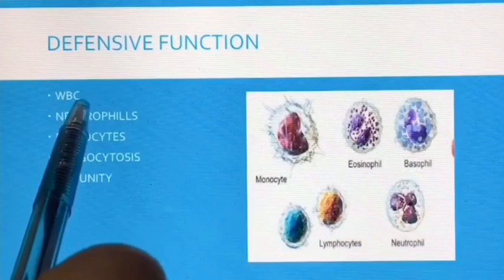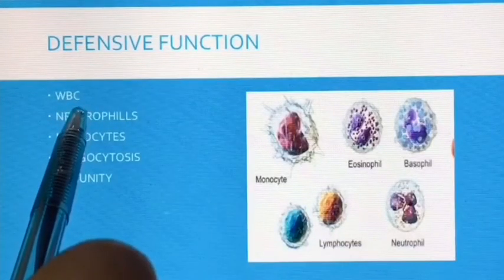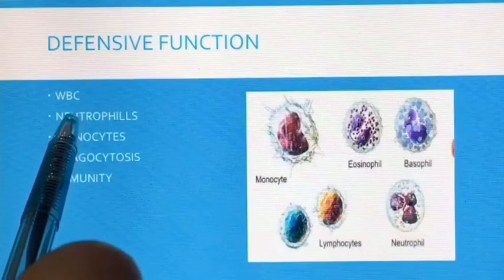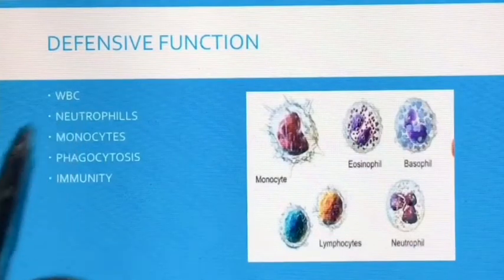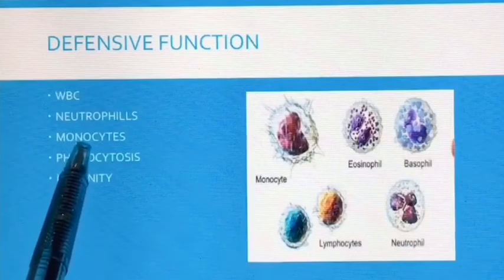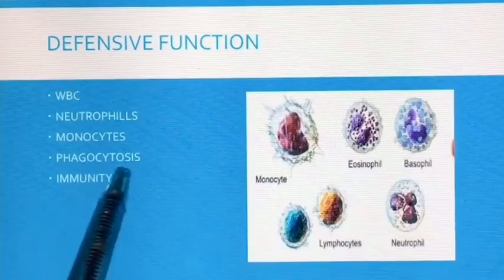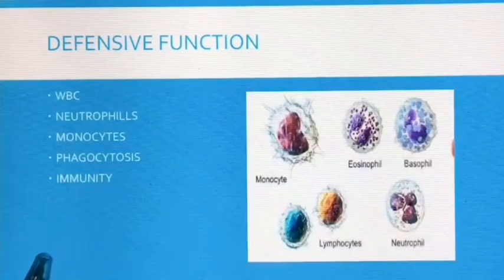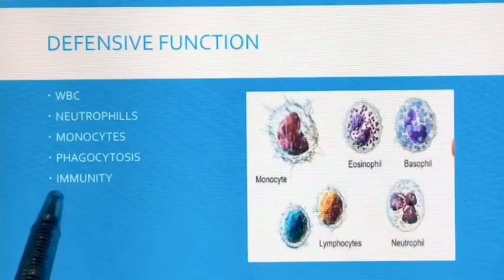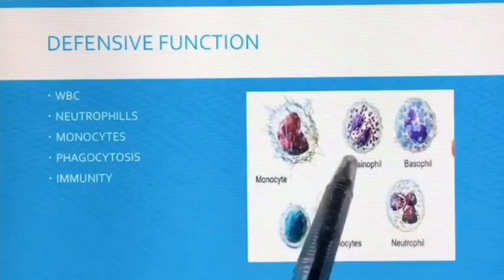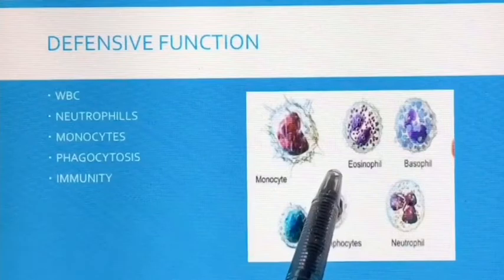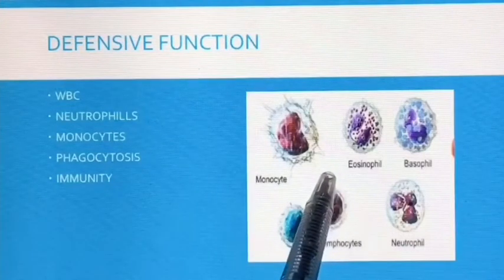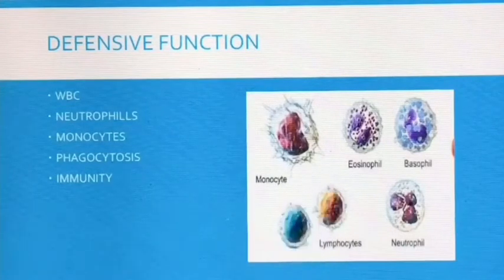The WBCs in the blood provide defense mechanism and protect the body from invading organisms. The neutrophils and monocytes engulf the bacteria by phagocytosis. Lymphocytes provide cellular and humoral immunity. Eosinophils also help in the detoxification, disintegration and removal of foreign proteins.